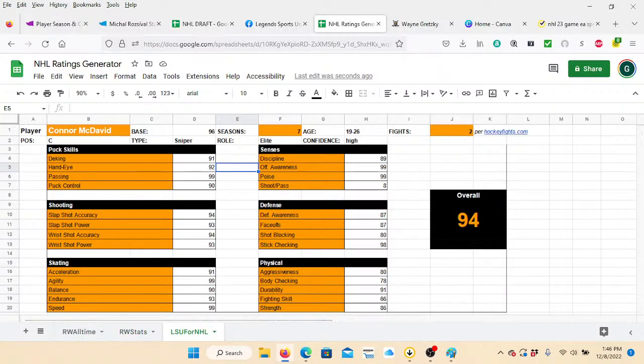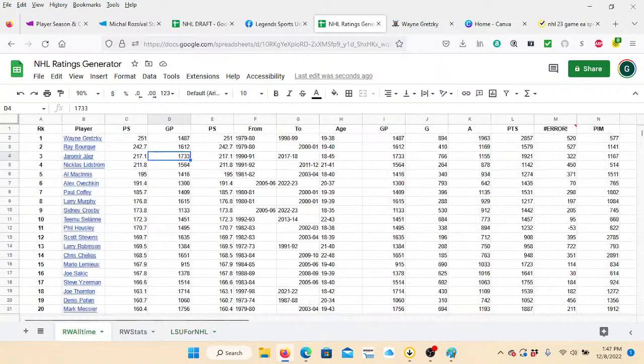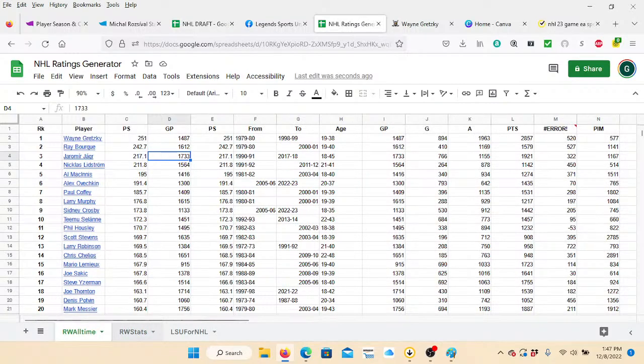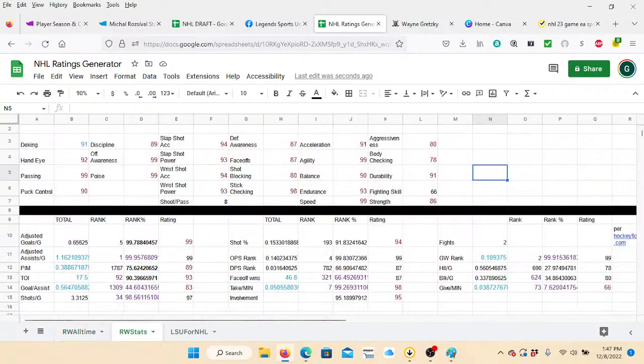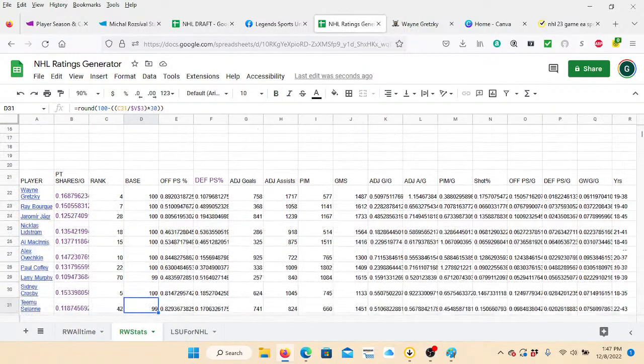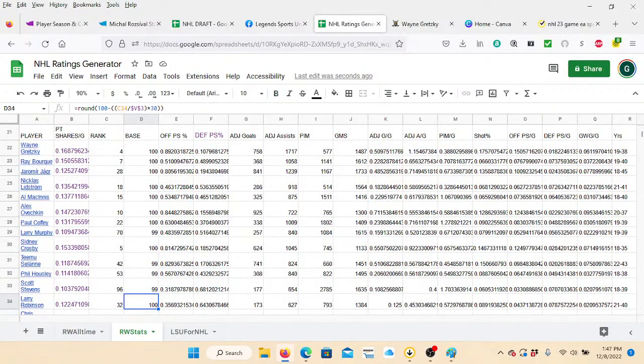So you'll see, like the face-off rating is actually based off of what a player actually did, instead of just doing guesswork. So if you scroll down here, and again, this is all this kind of ugly data collection, which is why I hide the sheet.